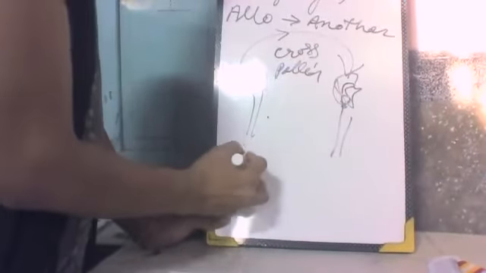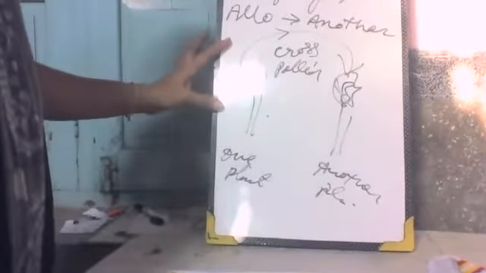This process is known as allogamy, also called cross pollination. One plant, and this is another plant. The pollen grains reach the stigma of a flower of another plant. This type of pollination is known as allogamy.